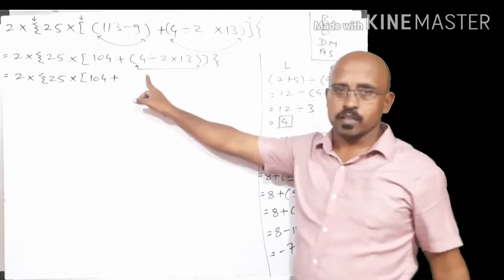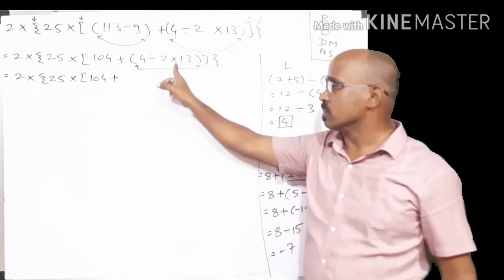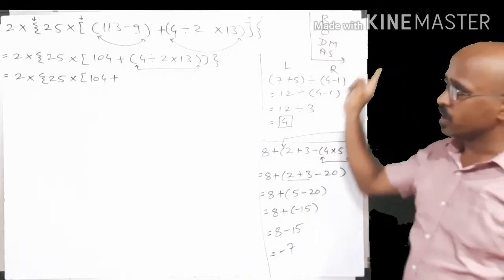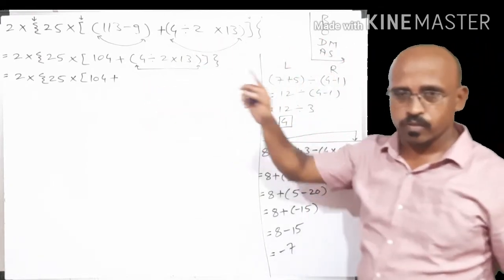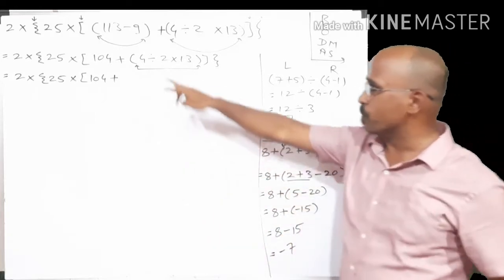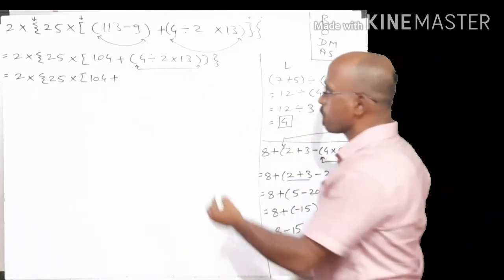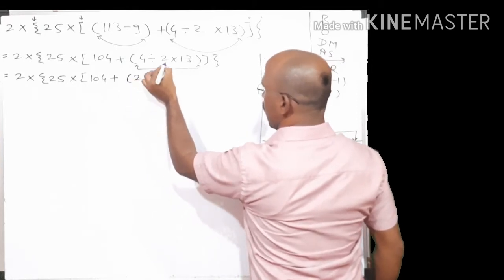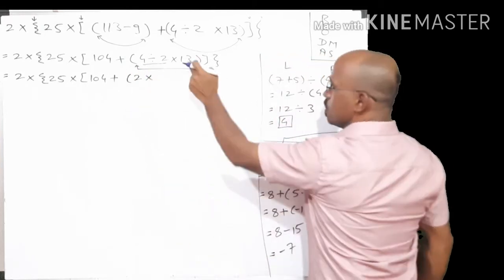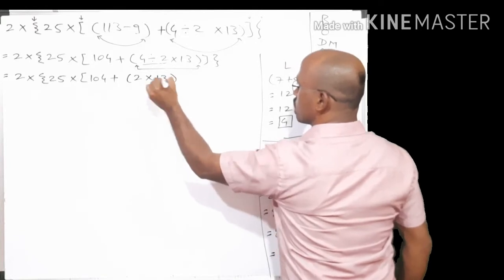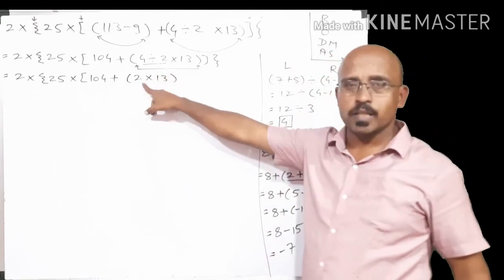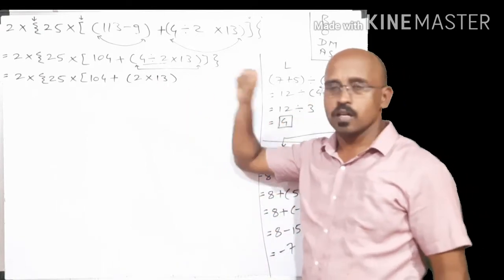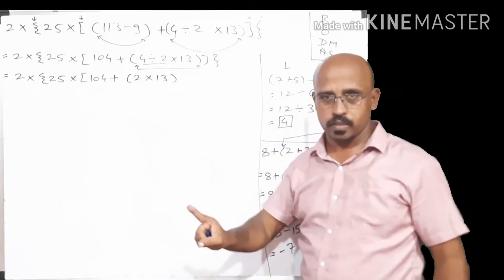While solving this bracket, you will see there is one operation of division and one of multiplication. Both have the same priority, DM. But division is on the left hand side, so we have to solve division first. So 4 divided by 2 is 2. Now in the bracket there are two numbers, 2 and 13, multiplied. One operation remains, hence we have not removed the bracket.